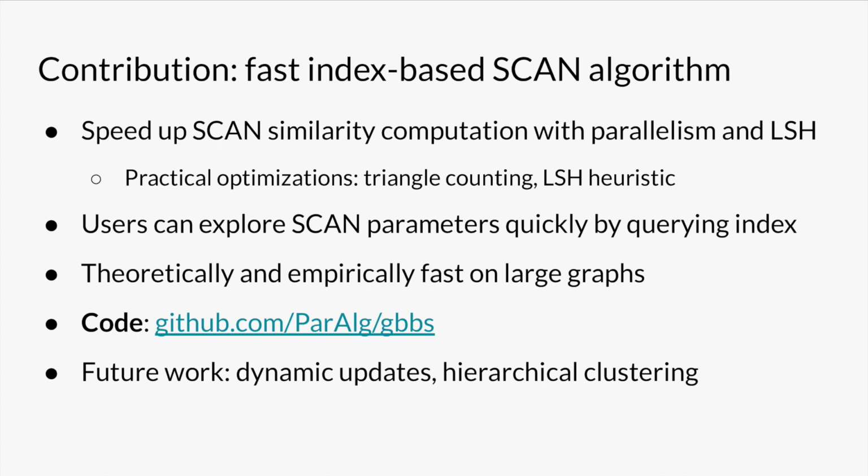Possible future work here. First, the GS*-index paper handled dynamic edge insertion and deletion to the index. Maybe we could parallelize this part too, achieving speedup by batching together edge updates and processing them all at once. Second, increasing the user parameter epsilon gives finer and finer clusters, so we could use a fast index-based scan algorithm to extract hierarchical clusterings quickly.